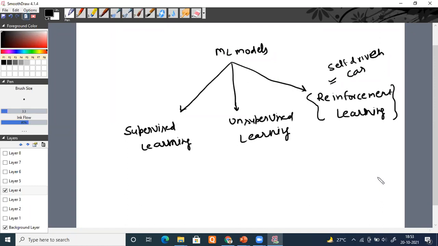I'll tell you why it is called reinforcement and what that means. Don't worry. So three kinds of models are there. You have to select which kind of machine learning algorithm to choose: supervised, unsupervised, or reinforcement learning. All have different use cases. Understand how and why, which to use when.